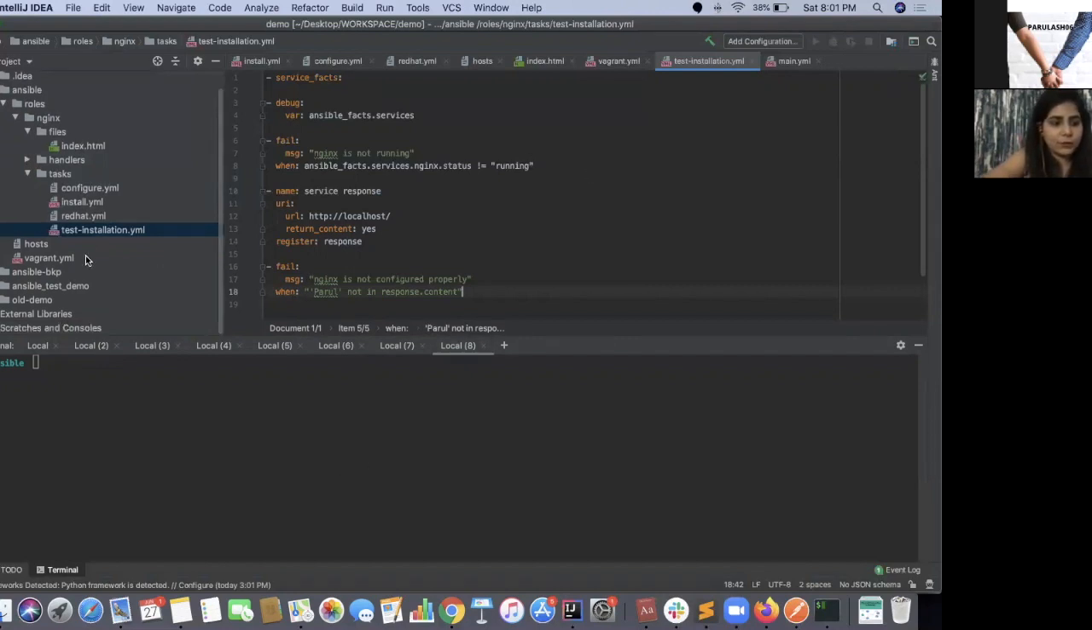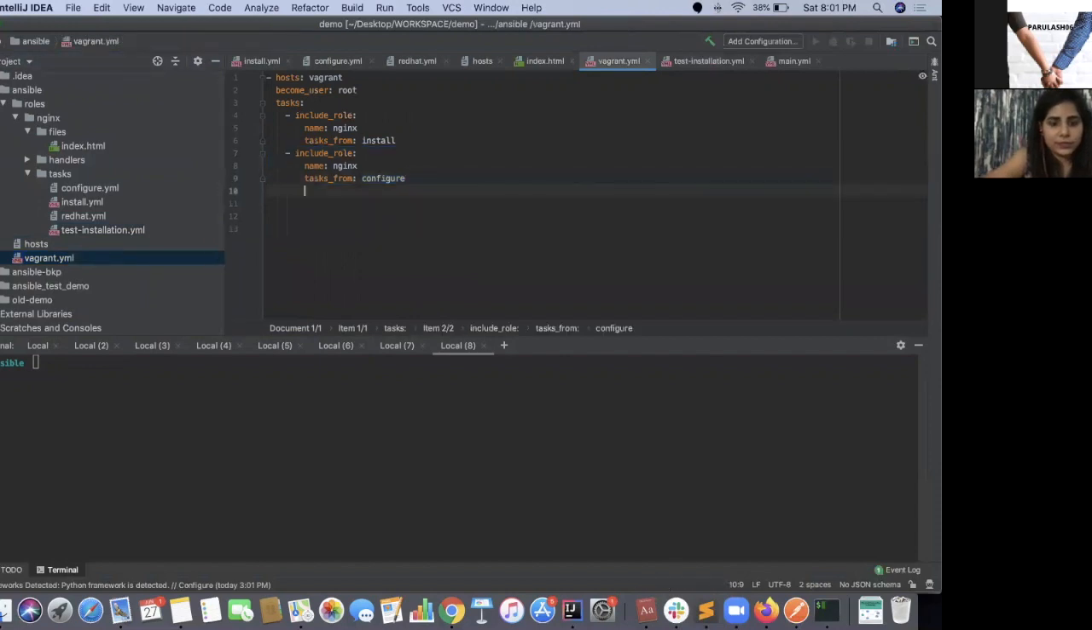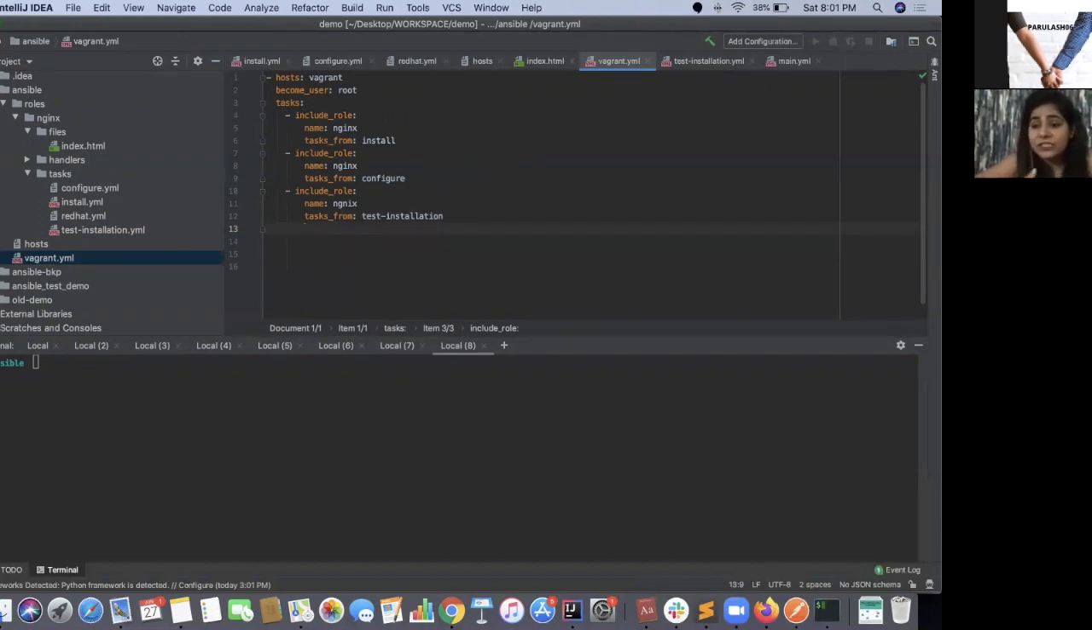Okay, now how will you test it? If you want to test it, you have to use include_role, name again nginx, tasks_from is test installation. It is always advisable to do this test installation because it kind of does unit testing for you, or testing specific to this.